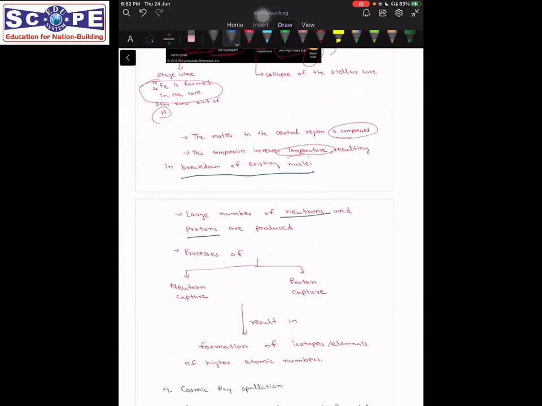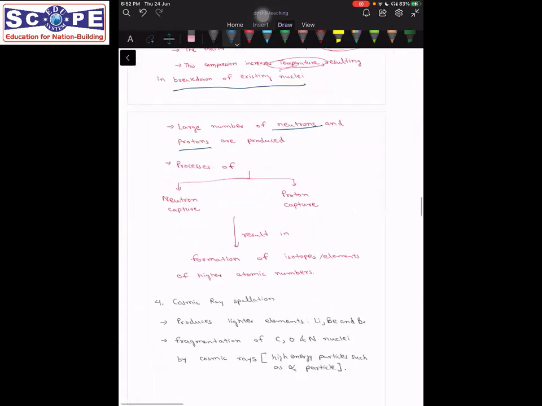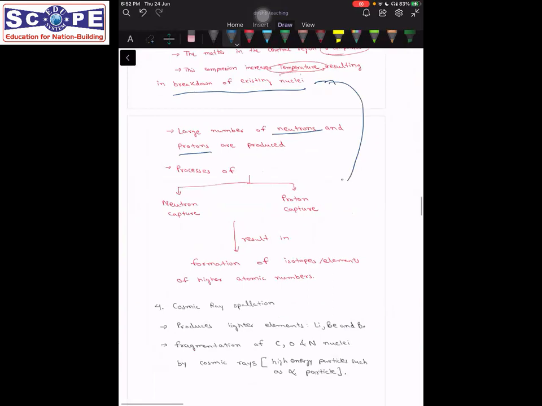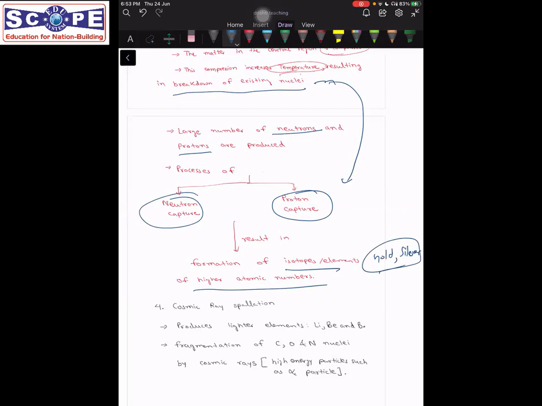A large number of neutrons and protons were generated, and then these existing nuclei, some of them captured a proton, some of them captured a neutron, and ultimately this resulted in the formation of isotopes of higher atomic number, such as gold, such as silver. So these elements and other such elements formed at this stage.